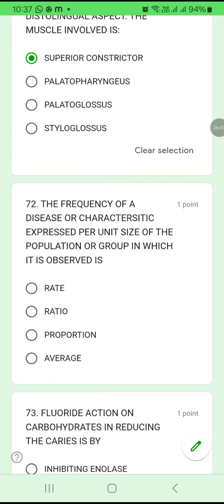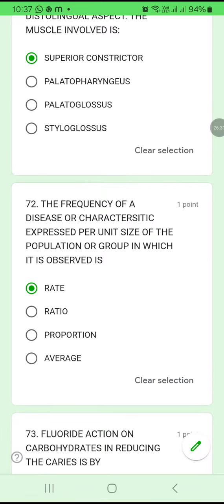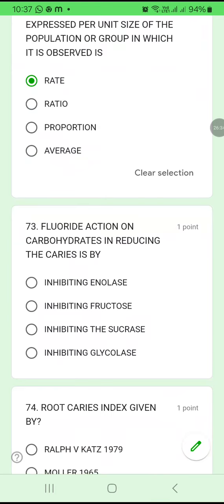72. The frequency of a disease or characteristic expressed per unit size of the population or group in which it is observed is rate, ratio, proportion or average. The frequency of a disease or characteristic expressed by unit size of the population or a group in which it is observed. Okay, so how much frequency of disease is expressed in a particular population? Okay, so that is expressed by rate. Okay, option A, rate. The rate at which a disease is spreading in a population, like that.